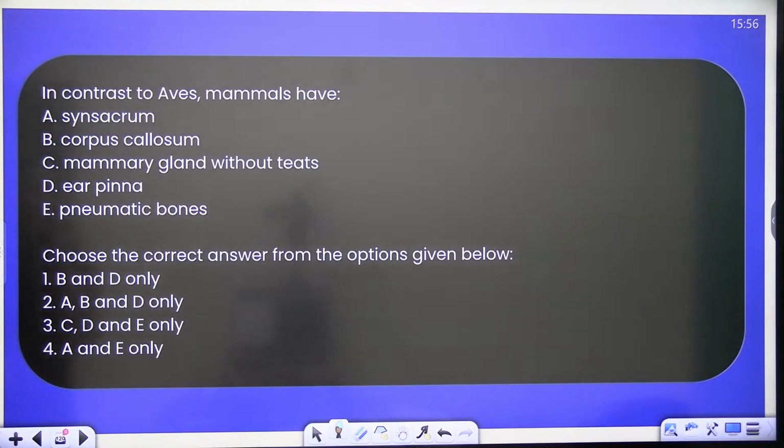Now, in contrast to Aves, mammals have... Quick. Done?